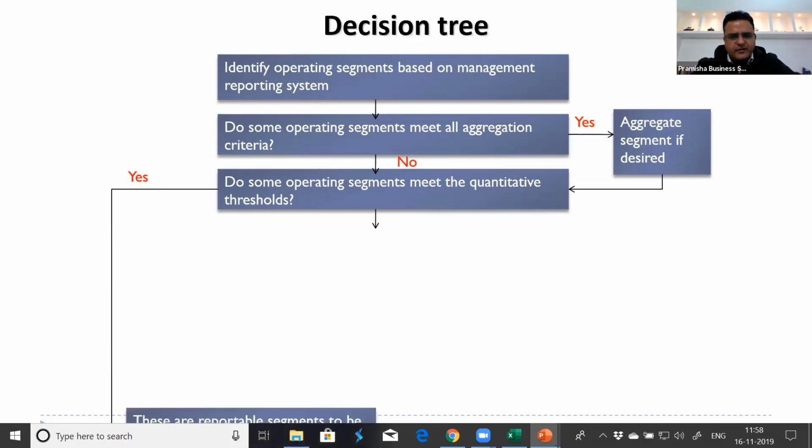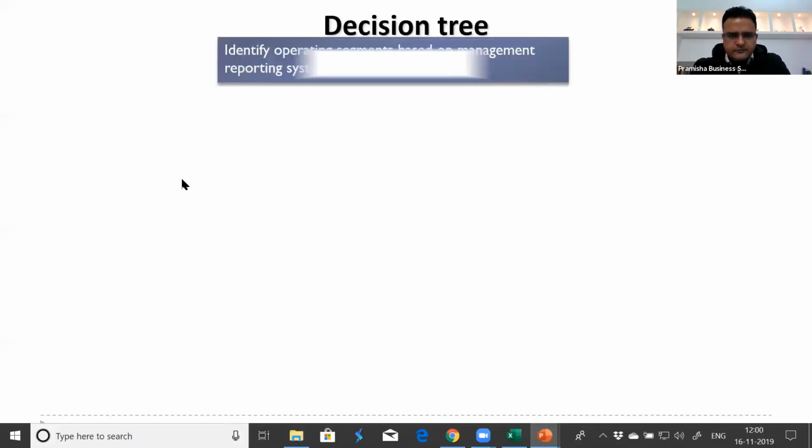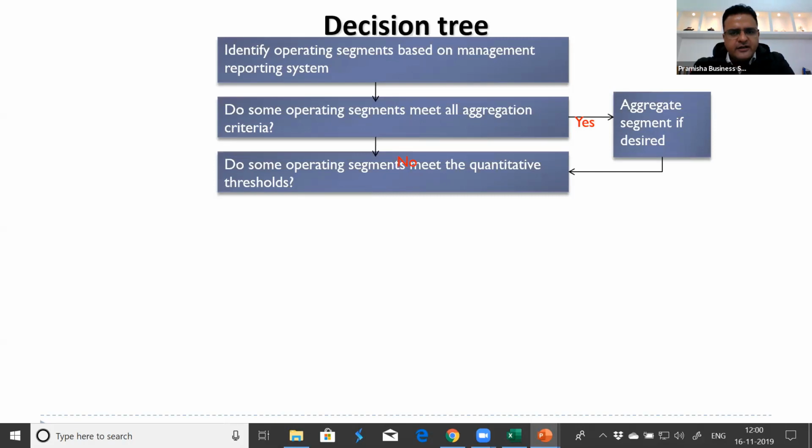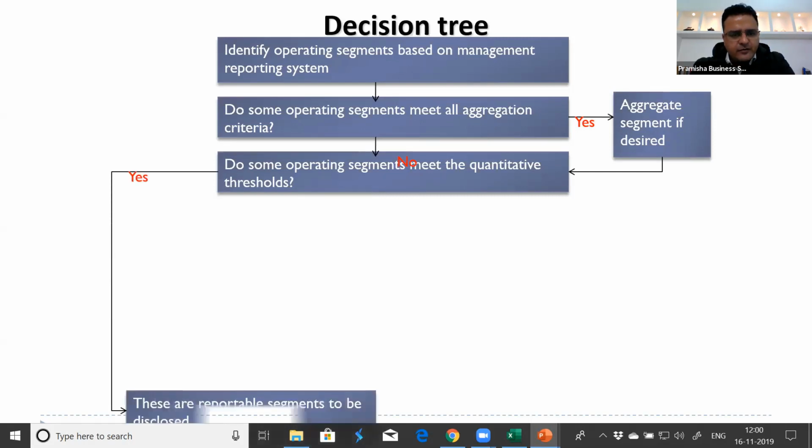These are reportable segments. So aggregate only if the firm desires. If it is meeting quantitative threshold criteria, it automatically becomes a reportable segment. There is no choice then.